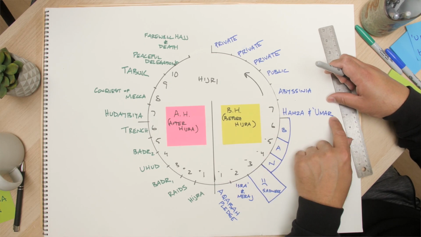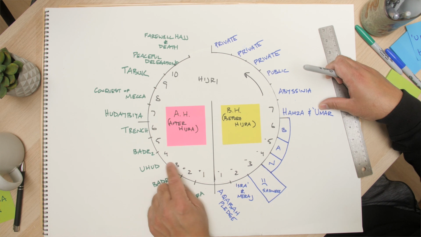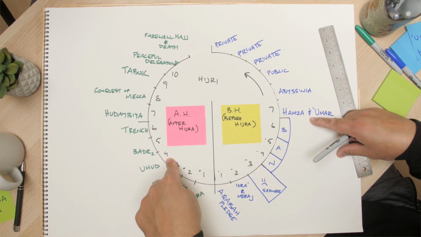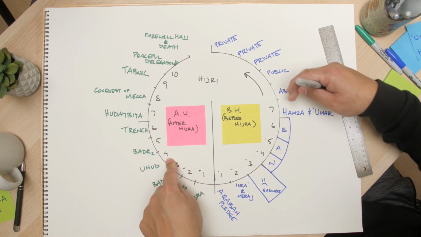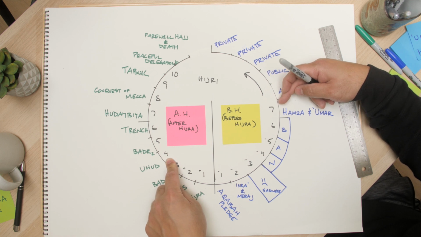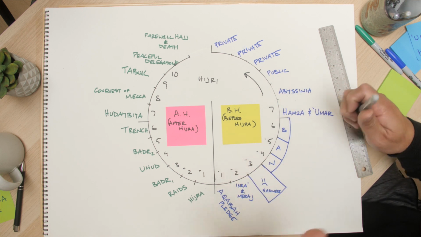Let me give you an example, okay? If I told you, how many years was Hamza with the Prophet before he was martyred? Well, we know that Hamza came to the Prophet and came to Islam in year what? Remember, H for Hamza was one of the first of the second H. So that was in Qur'an year 6 right here, Hamza and Umar. And we know that he was martyred at the Battle of Uhud right here. So if we use the Hijri system, he was martyred in 4 AH, but he came to Islam in, looks like, 1, 2, 3, 7 BH. So what's 4 minus 7? It's 3. Oh, but it's minus 7, that's 11, but you missed a 0. So it gets confusing, right?